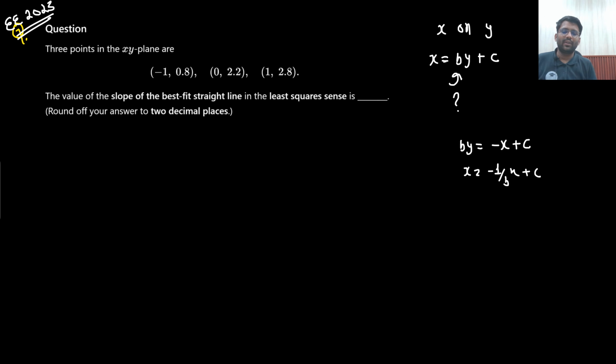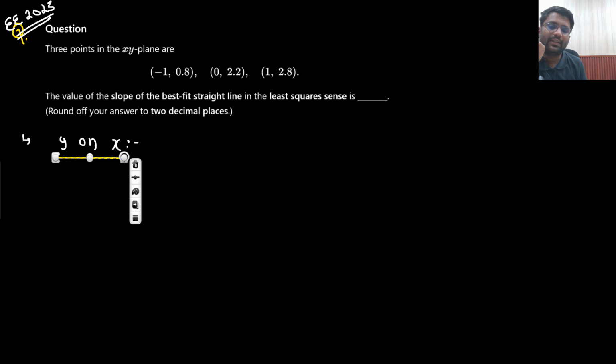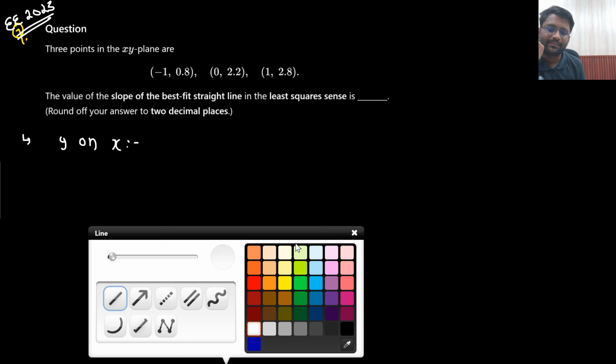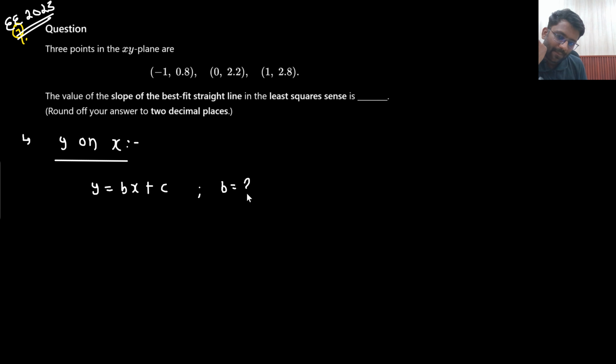Let me solve it. I will solve it taking both of the cases. Let's just say this question has come in the examination hall in front of my eyes. Then I don't know whether I need to take x on y or y on x. So let's just say I have taken y on x. I have taken the line y on x. Now, sir, what will be the equation? y equals to bx plus c. So I am supposed to find out the value of b.